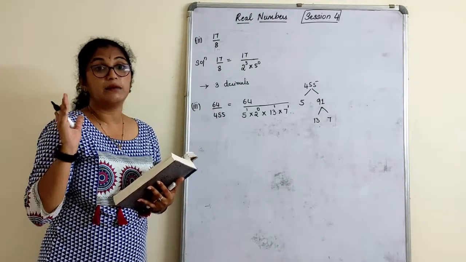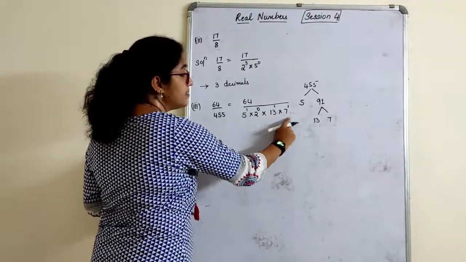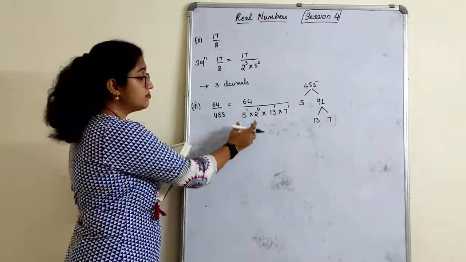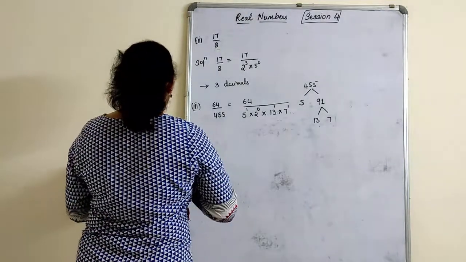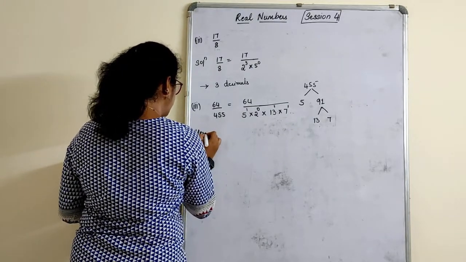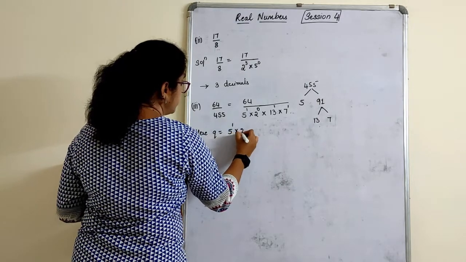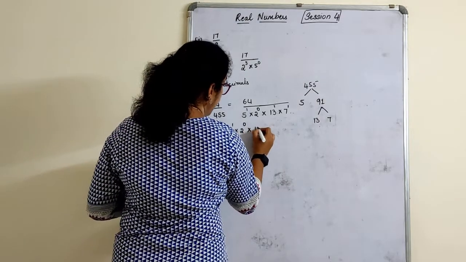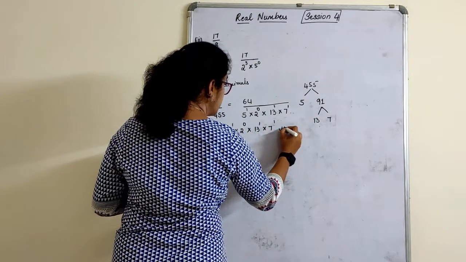Then don't ask after how many decimals it will terminate. It is recurring. Why? We have 13 and 7, some extra odd numbers apart from 5 and 2. Understood now? Okay. For this I will write now. You should also know the pattern here. I will write q is equal to 5 raised to 1 into 2 raised to 0 into 13 raised to 1 into 7 raised to 1, which is